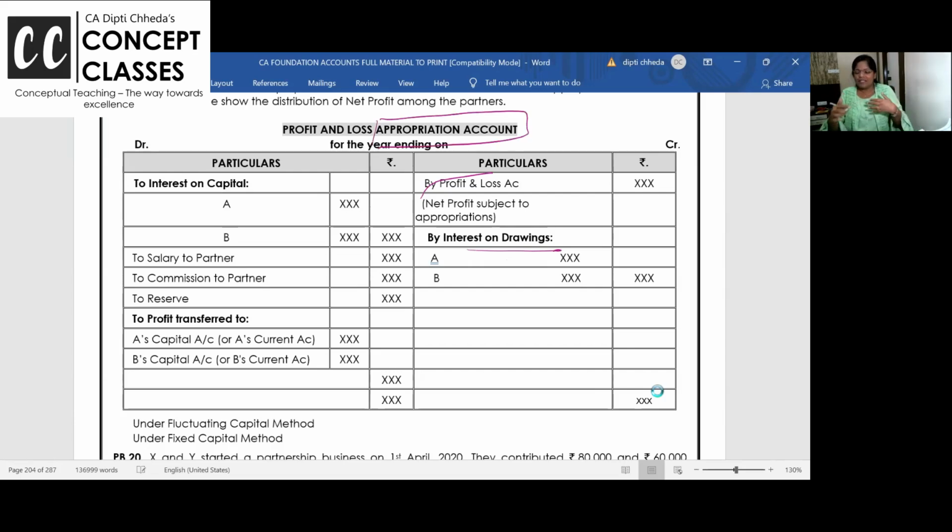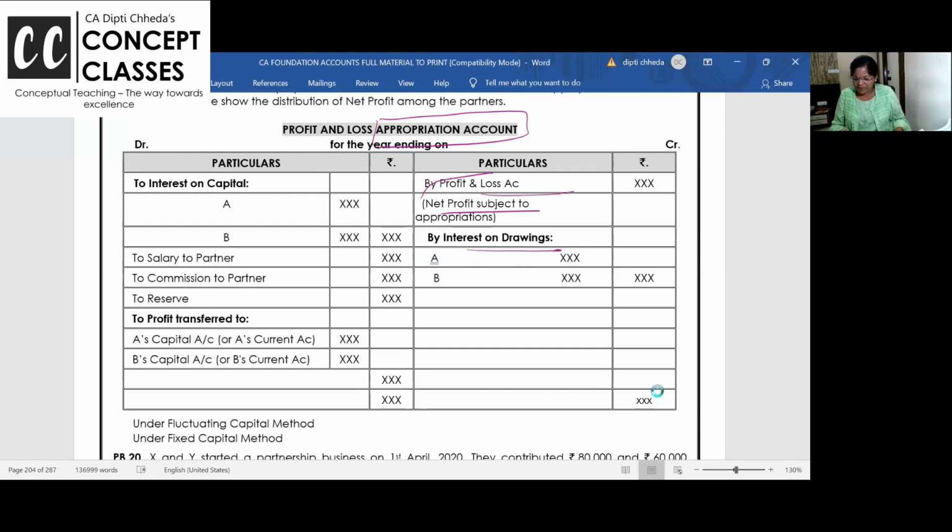You know, this P&L account gave you net profit. Now it's time to distribute this profit. Appropriate this profit to partners. So we call it, excuse me, P&L appropriation account. Yes, interest on capital. Interest on drawings is this side.